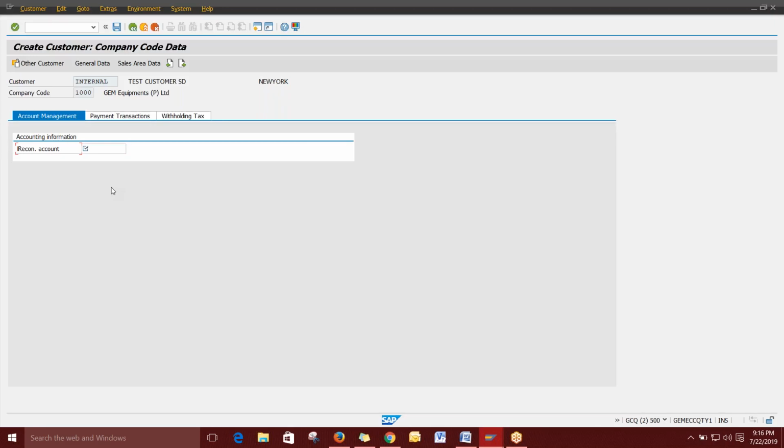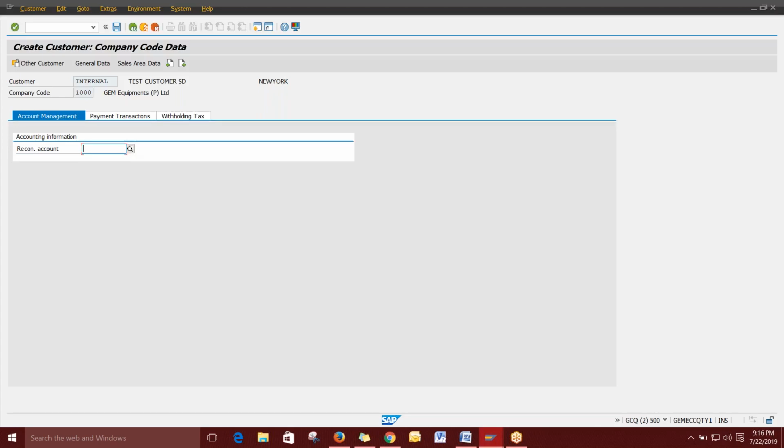A recon account is a very simple account. Whenever you create a customer, you need to reconcile something, because when the number of transactions increases in SAP, you cannot reconcile manually. Reconciliation is very simple: you match the customer ledger with the financial ledger in your current system, to see whether the transaction amounts are equal or if there are any variations. You have to have a reconciliation account for each group.